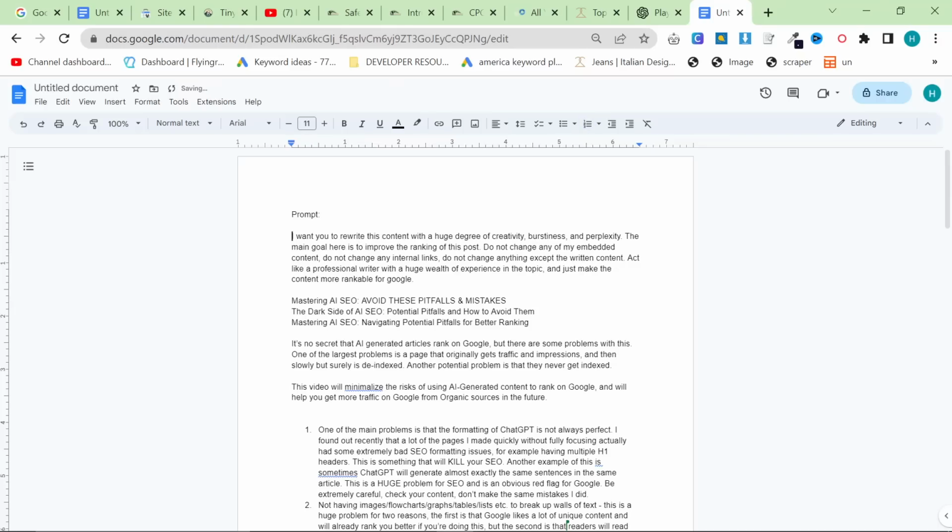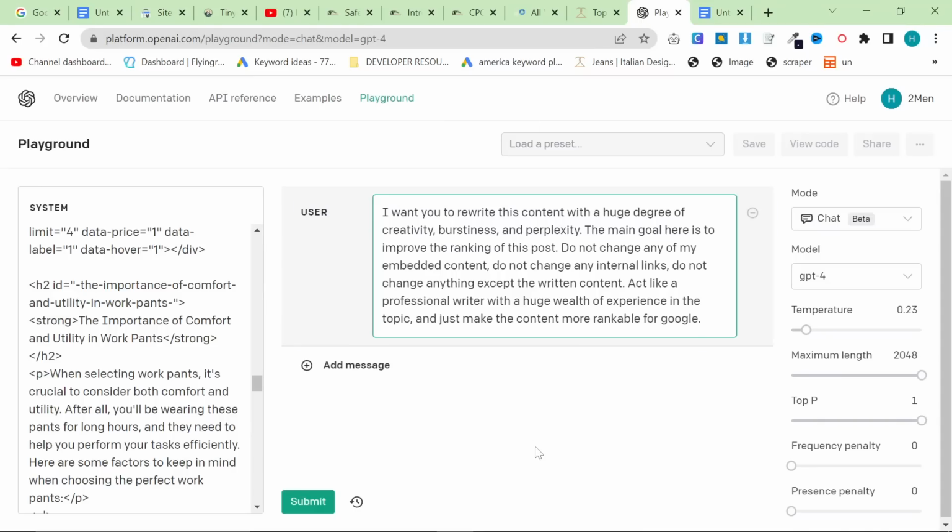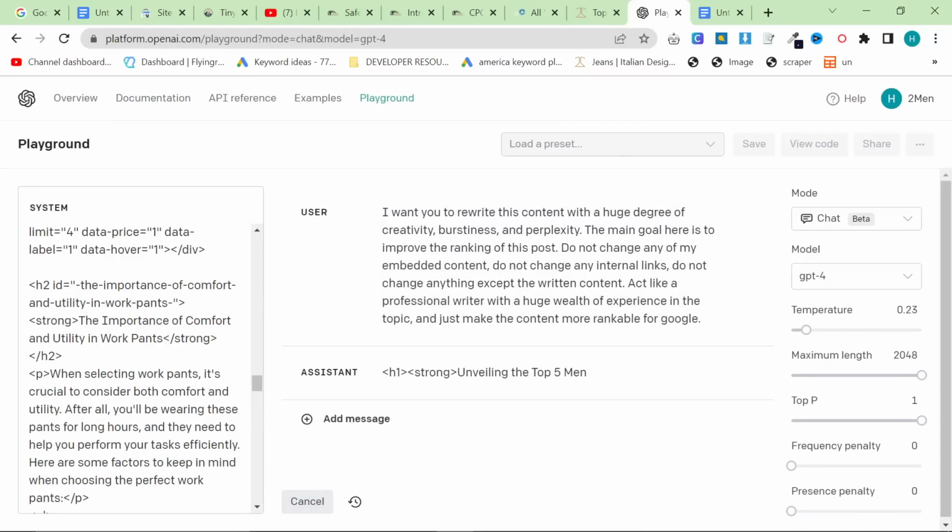Okay. So the prompt is basically a way to rewrite this entire content. So what it says is, I want you to rewrite this content with huge degree of creativity, burstiness, and perplexity. The main goal here is to improve the ranking of this post. Do not change any of my embedded content. Do not change any internal links. Do not change anything except the written content. Act like a professional writer with a huge wealth of experience in the topic, and just make the content more rankable for Google. There is another part of this prompt, but this is the first part. So you want to press submit and it will do exactly that.